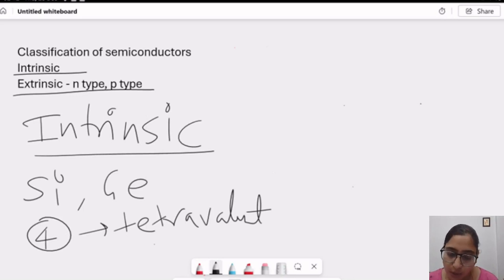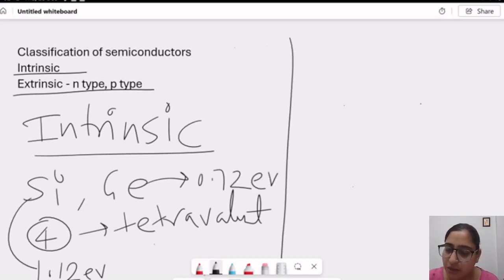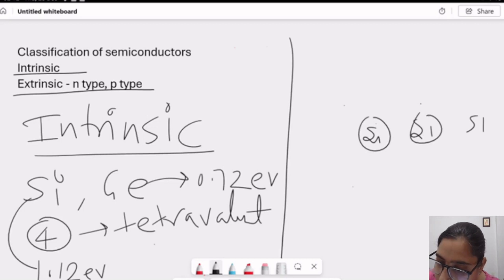Now, if I talk about silicon, silicon has an electron band gap Eg of 1.12 electron volt and germanium has a band gap Eg of 0.72 electron volt. So, I am drawing a structure of silicon lattice here. Let us see, this is the silicon lattice.